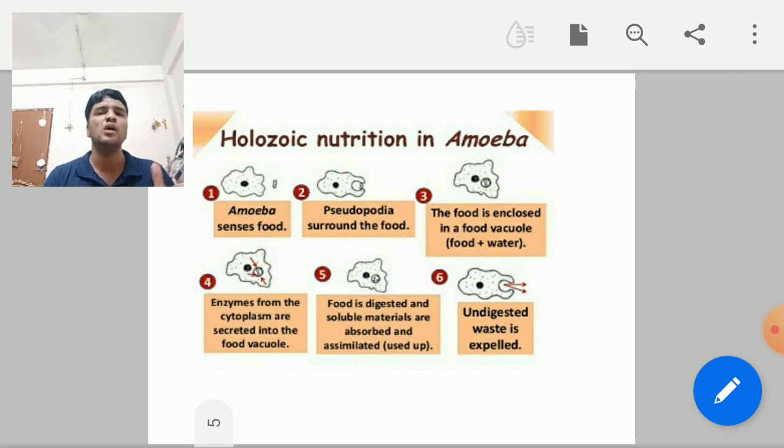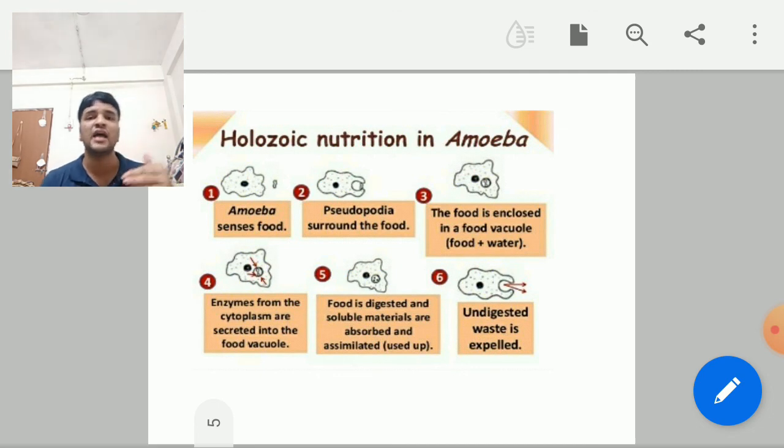Now the food will diffuse into the cytoplasm of the amoeba. How? From the region of higher concentration in the food vacuole to lower concentration in the cytoplasm. That is how diffusion takes place, and with the help of diffusion the absorption takes place.